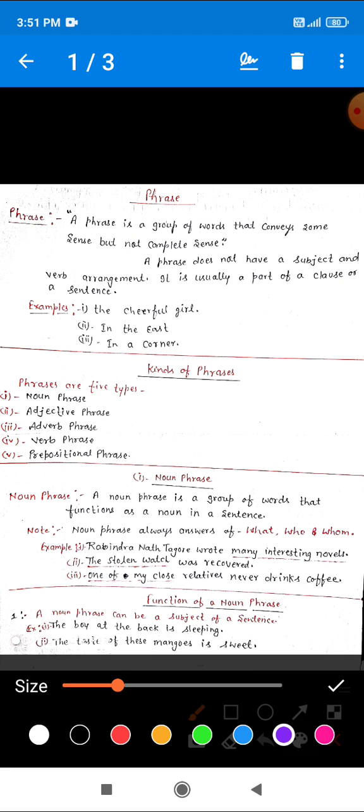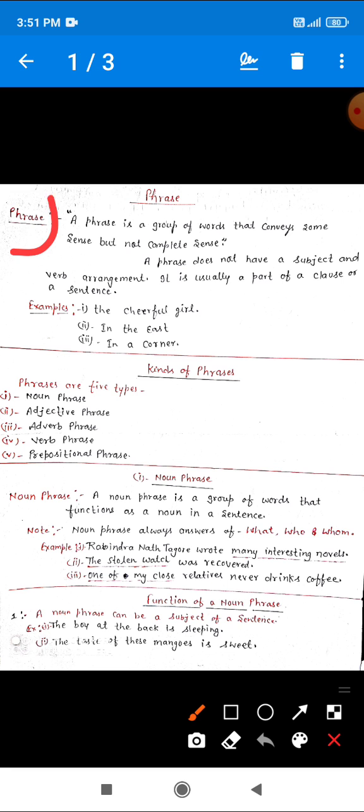So, very first, you can see the heading phrase. Let's see what is a phrase. A phrase is a group of words that conveys some sense but not complete sense. Is that clear? So, student, a phrase is a group of words. Just remember this thing. A phrase is a group of words that gives some meaning but not complete meaning.